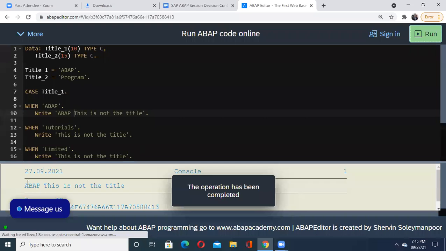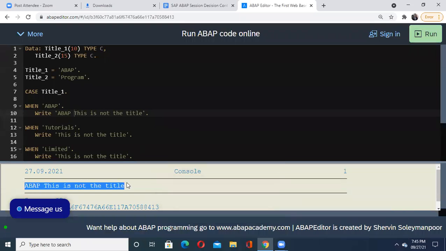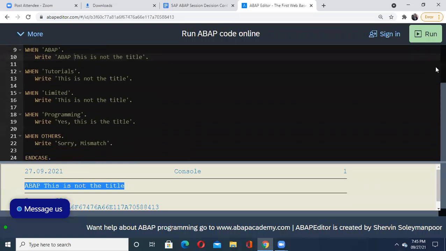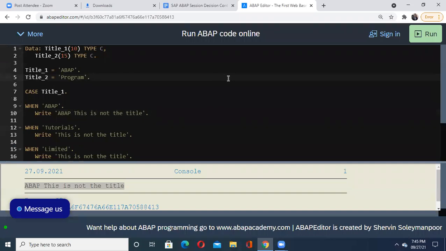Yes, so it is matching with only the first case, and it is giving us this outcome. Okay, so please understand, this is the execution of your case control or case decision statement. See, there is nothing hard. See, these codes will definitely give you confidence in the execution of such different